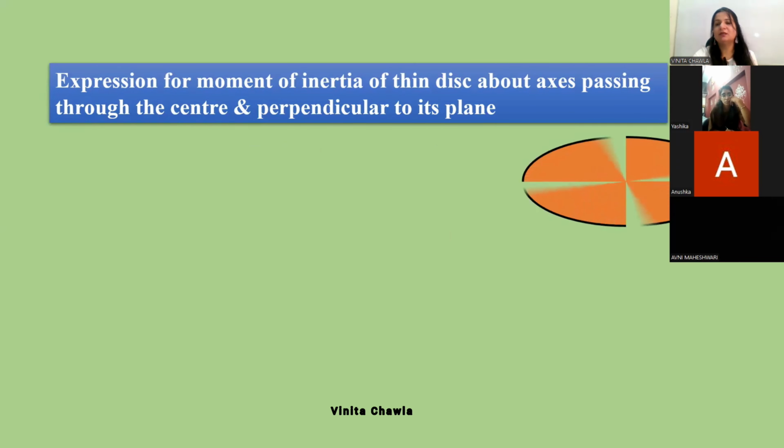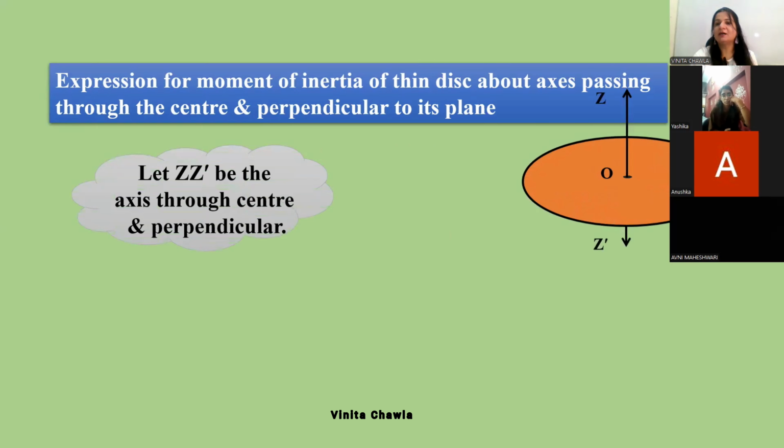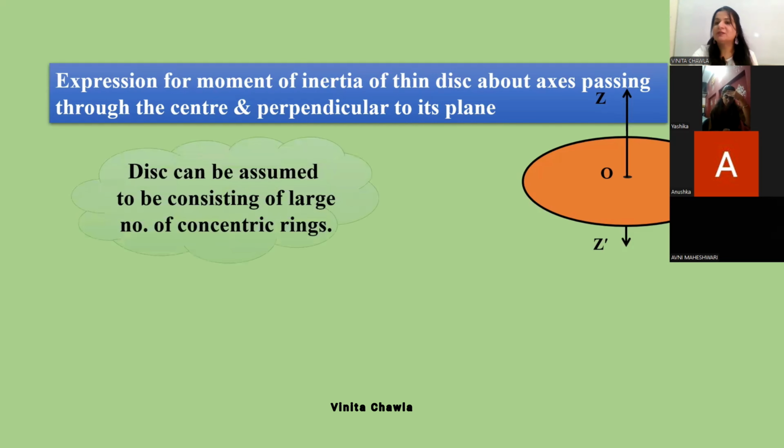So for this, consider a disk, and this is the axis about which we are going to find the moment of inertia. And this axis, you can see it is both perpendicular and passing through the center. And the center of mass of the disk also lies at the center of the disk, the geometrical center of the disk. And we can assume, as we always take small elements, right?